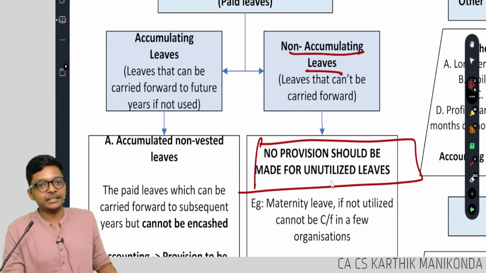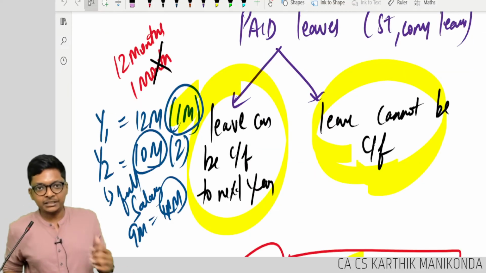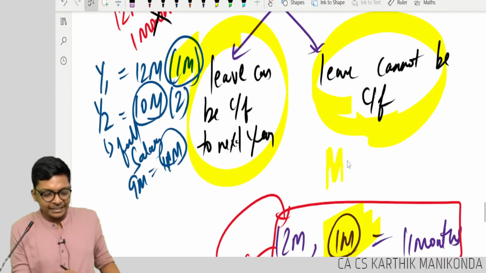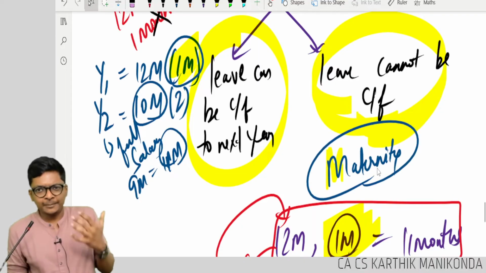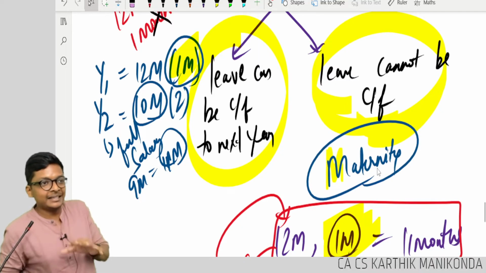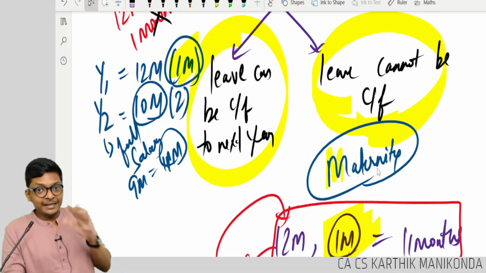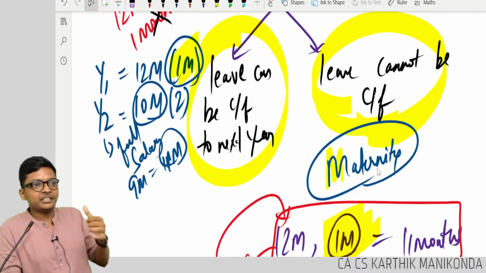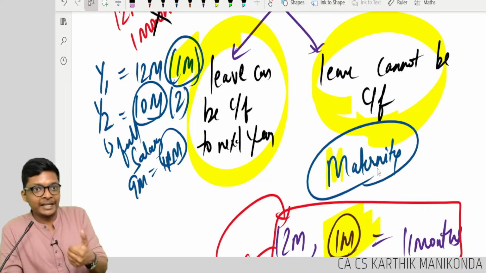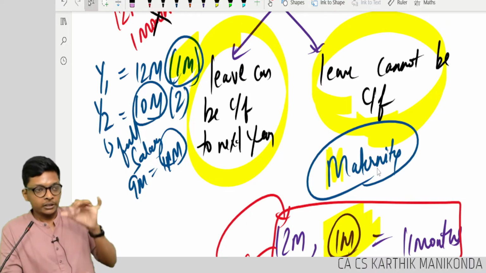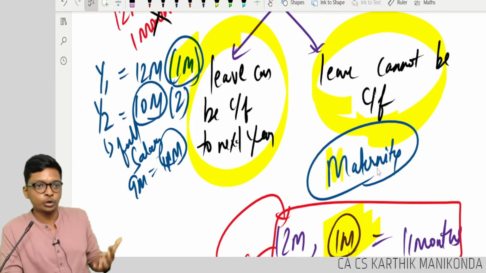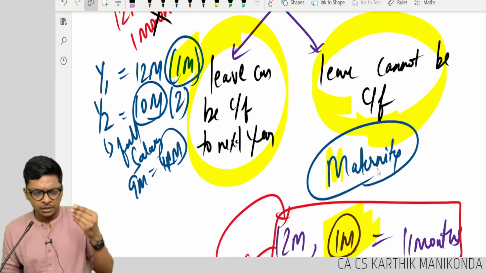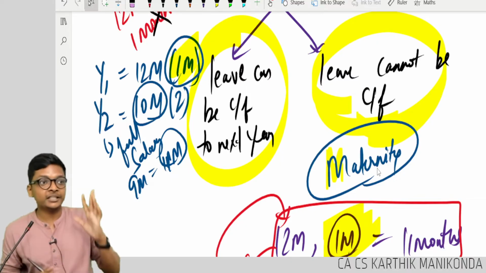Let me give a classic example. In most companies, women have maternity leave. Okay. Maternity leave is there, but some women still choose to work during the maternity period. Maternity leave is almost for 6 months. Only women get it, obviously. For 6 months you get that leave. Some companies give for 9 months, some companies give for 1 year also. That full 1 year, you will get full salary. That's the support given by the company to you. You don't have to be a 5-year employee. Freshly joined also, whatever it is, you will get the full leave.